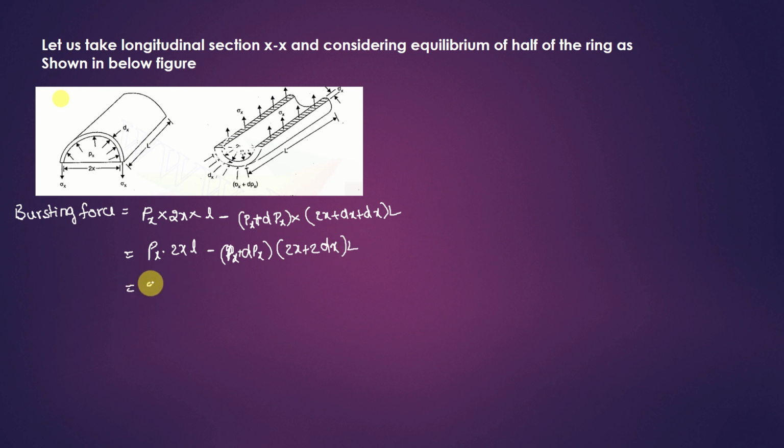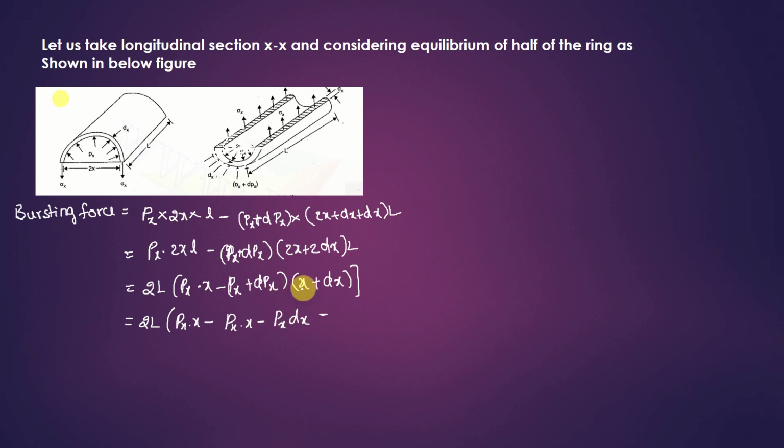I can take 2L common here. I will write it as px into x minus px plus dpx into x plus dx. Let us multiply these two terms. What will you get? 2L into px into x, minus px into x, minus px into dx, minus x dpx, minus dx into dpx. dx and dpx are smaller terms, let us neglect them.